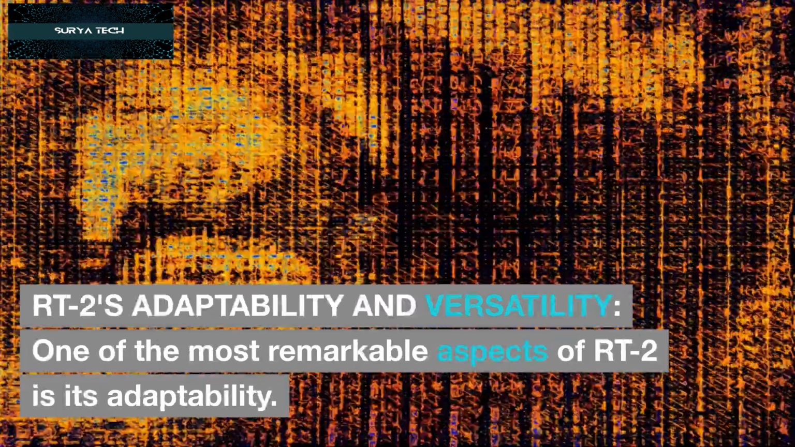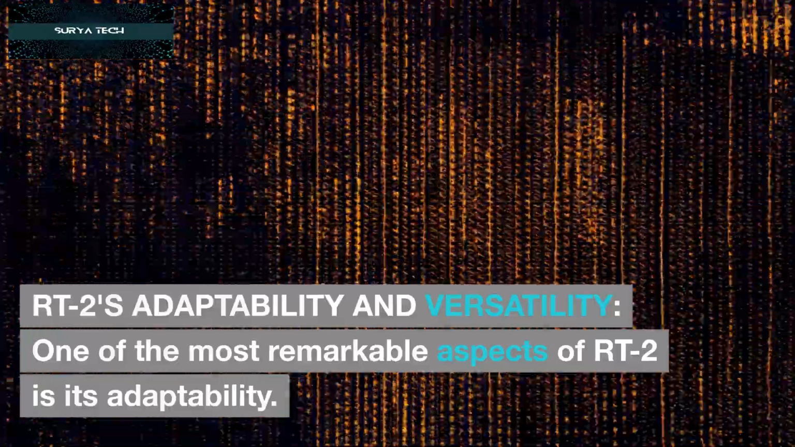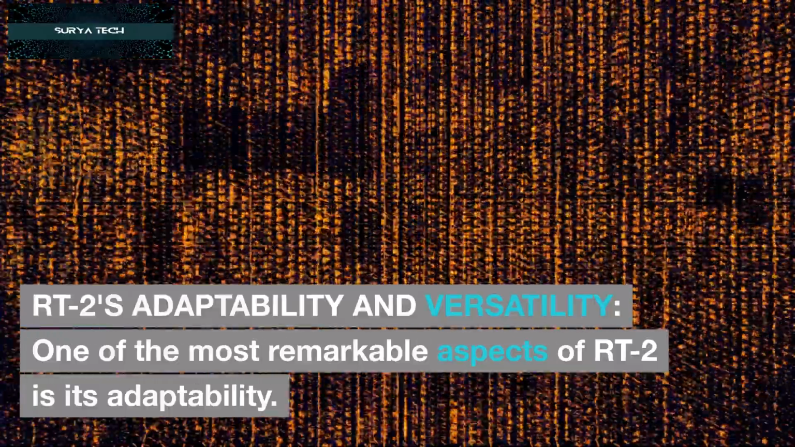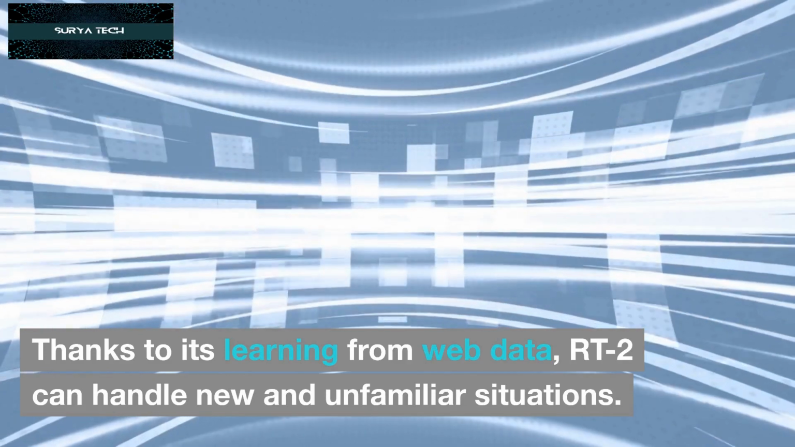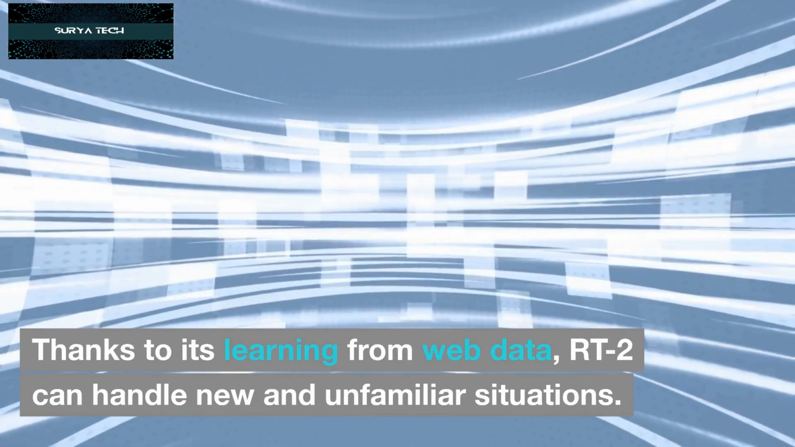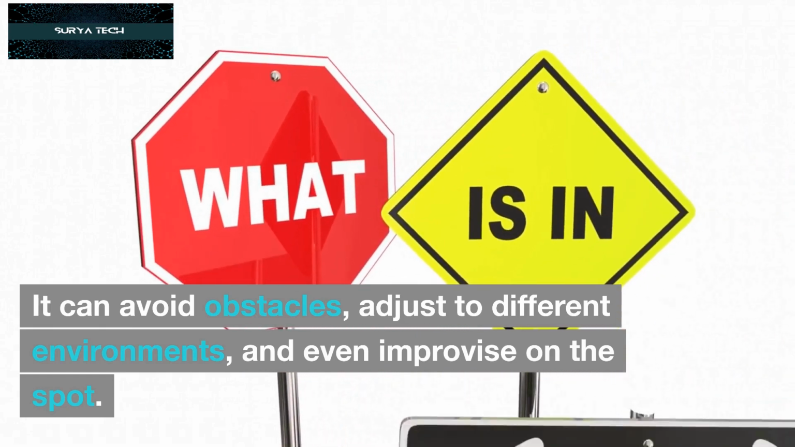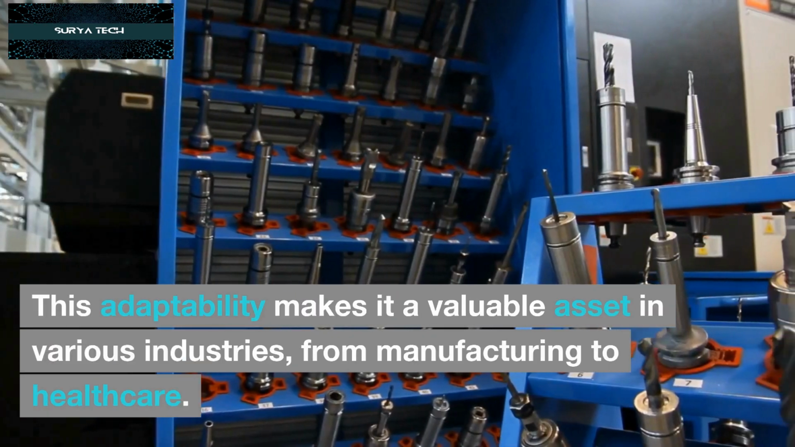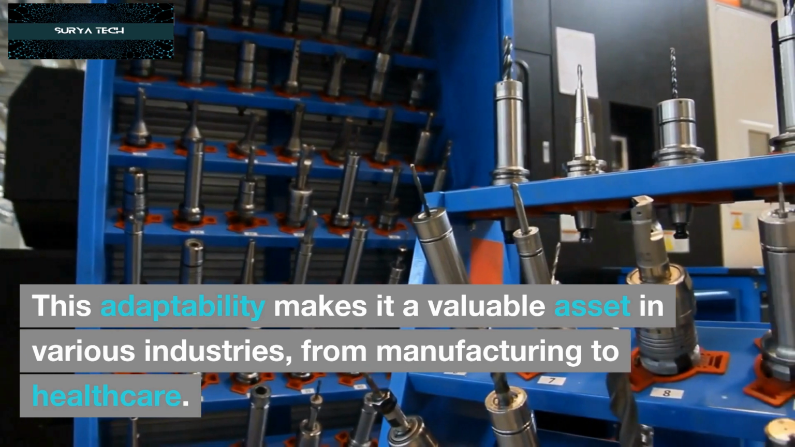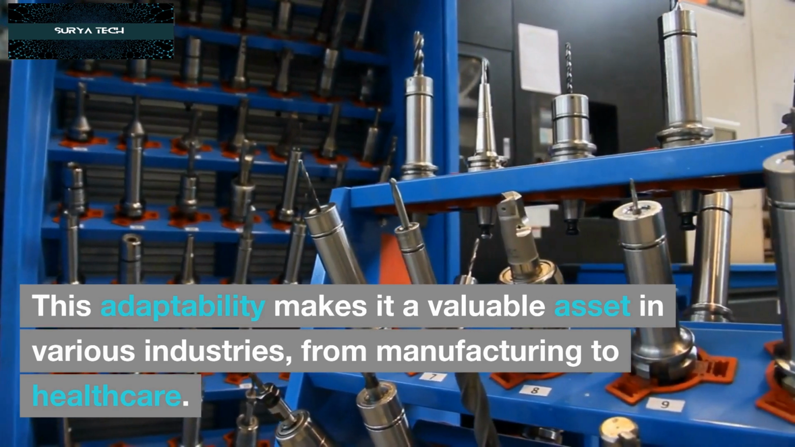RT-2's adaptability and versatility. One of the most remarkable aspects of RT-2 is its adaptability. Thanks to its learning from web data, RT-2 can handle new and unfamiliar situations. It can avoid obstacles, adjust to different environments, and even improvise on the spot. This adaptability makes it a valuable asset in various industries, from manufacturing to healthcare.